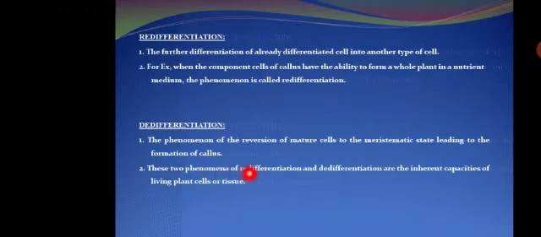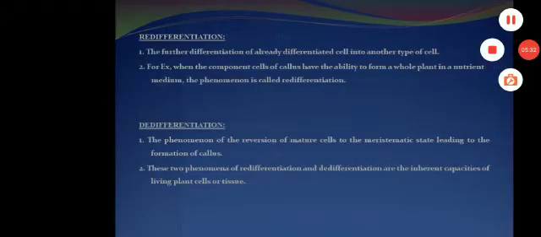Both occur in our living plant cell, which has the capacity to develop into a living plant cell or tissue in an individual plant. A plant can develop with the help of totipotency, differentiation, redifferentiation and dedifferentiation. Two major phenomena, redifferentiation and dedifferentiation, play a major role in the concept of totipotency. Now, based on the basic concept of plant tissue culture, we want to study it in a diagrammatic manner.